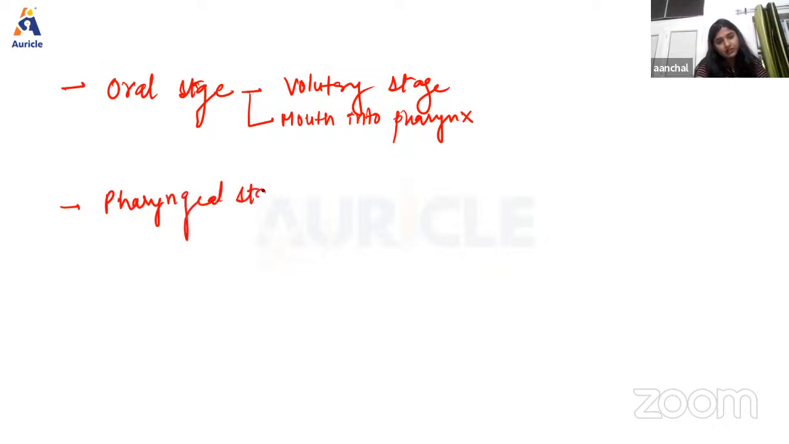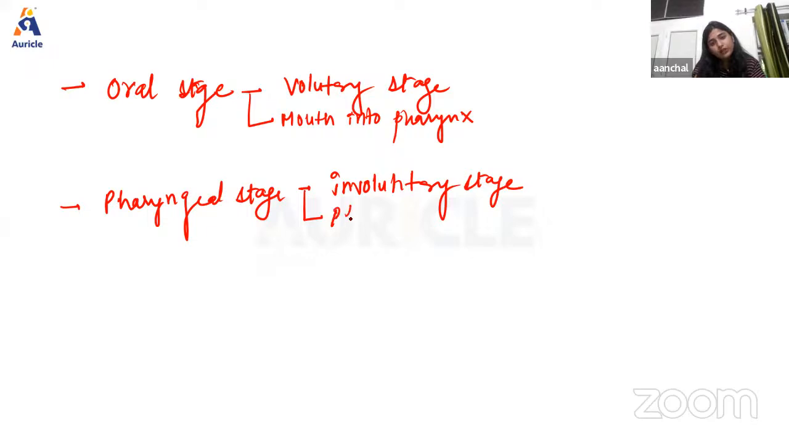So as we have discussed, first of all, this is the involuntary stage. And here the food moves from pharynx to esophagus. Okay, and what happens in this stage, basically in the pharyngeal stage, it is an involuntary stage, and in this stage the food is pushed from pharynx to esophagus.